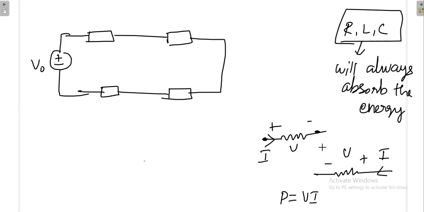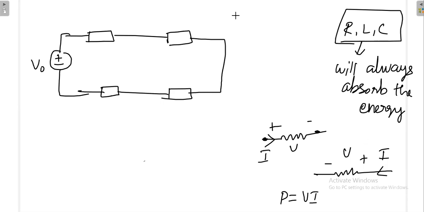Simply because a resistor is a bilateral element, so you can flip the resistance. Whatever the direction, we are not worried about the direction of the current. Somehow the voltage will be developed, and finally it will dissipate the power. The resistors will always dissipate the power.